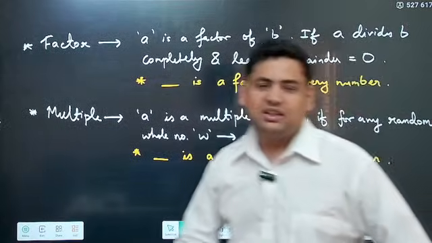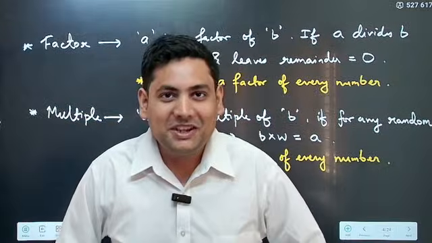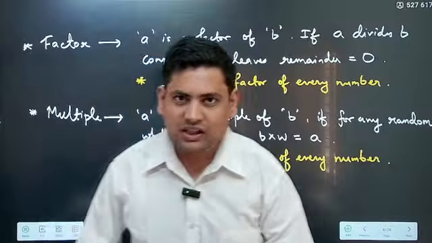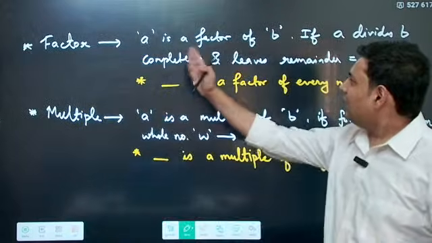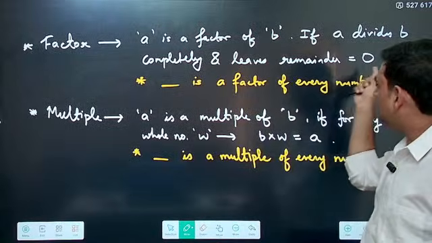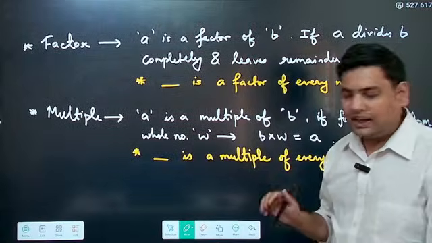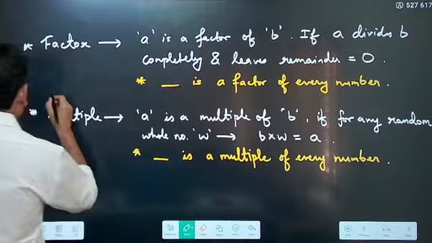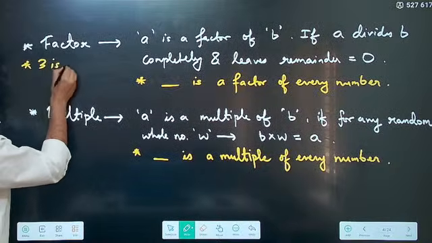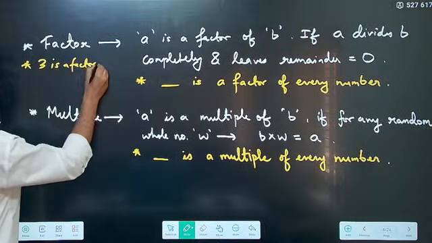So our topic is divisibility, but before that we need to understand something known as factor and multiple. So what is a factor? A is a factor of B if A divides B completely and leaves remainder 0. Correct? For example, I write here that 3 is a factor of 12.